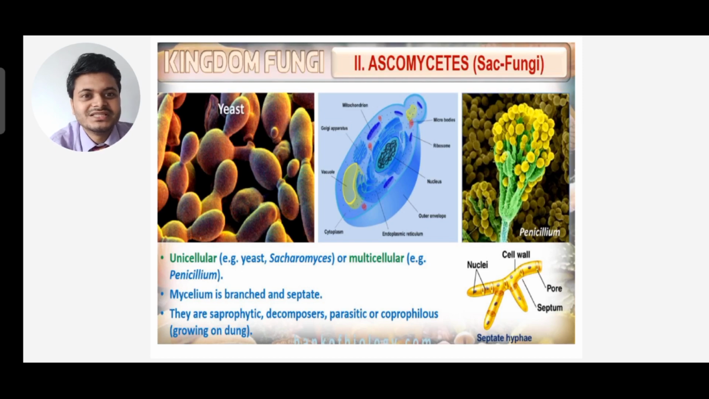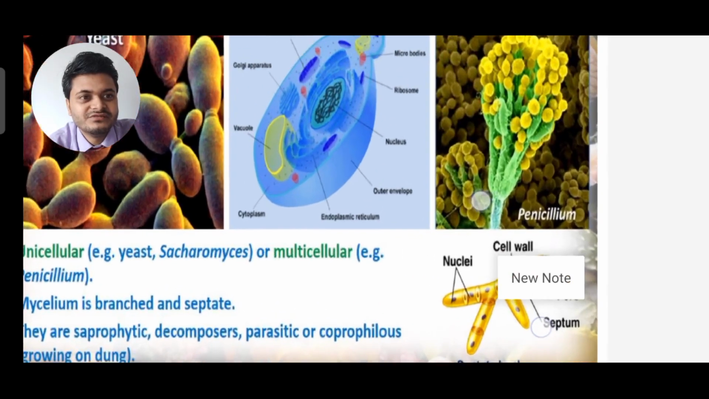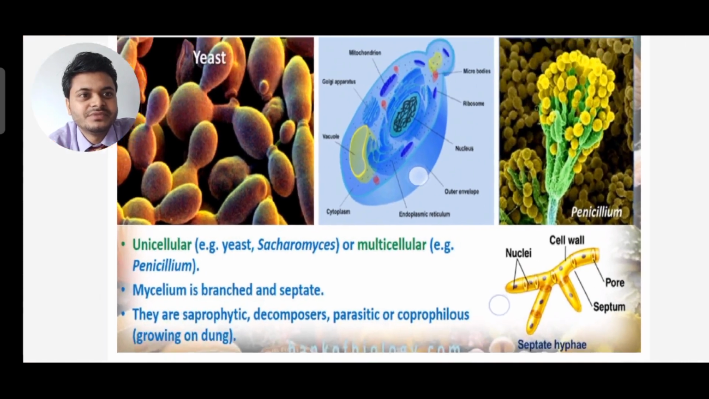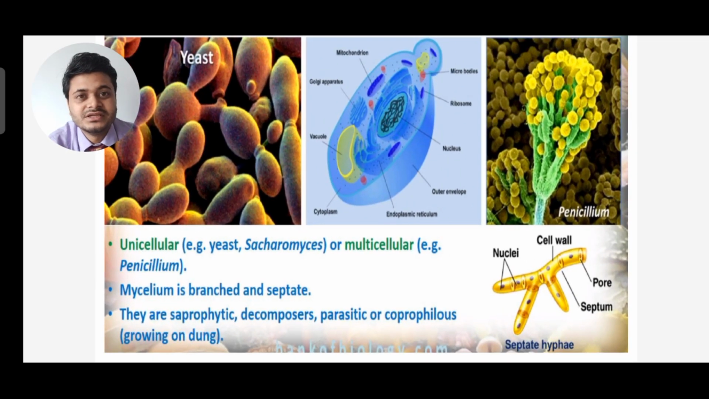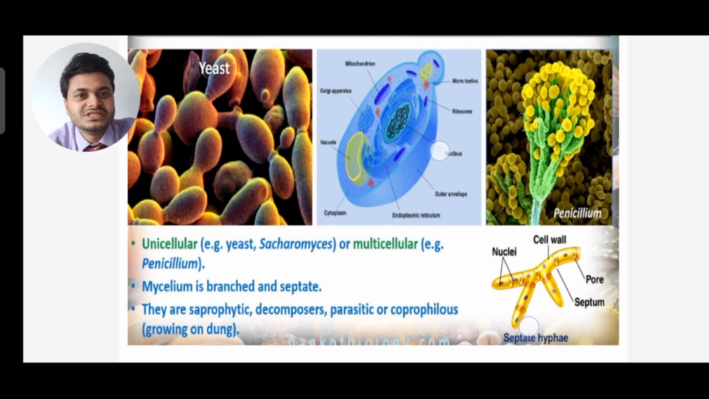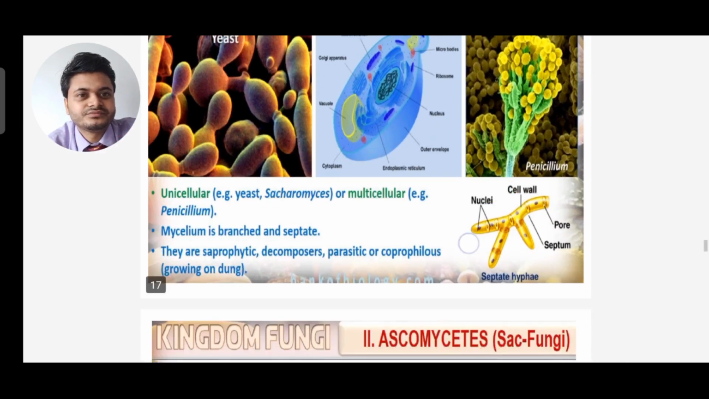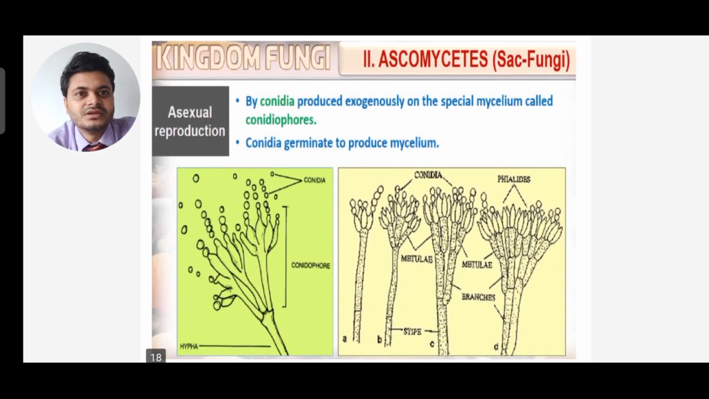So here you can see they are septate, that means they are divided. Previously in Phycomycetes they were aseptate, but in Ascomycetes it is septate. Now asexual reproduction in Ascomycetes is by conidia produced exogenously on the conidiophore. So conidia are always formed on the conidiophore. You can see the diagrams given, conidiophore and conidia, and they are present exogenously, that means present outside, not inside their body, and these conidia germinate to produce the mycelium.